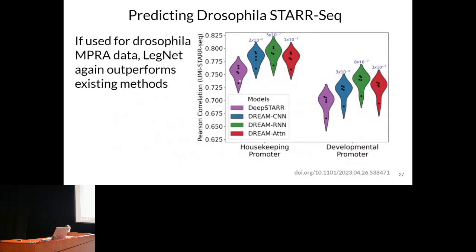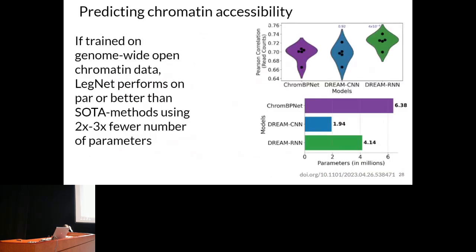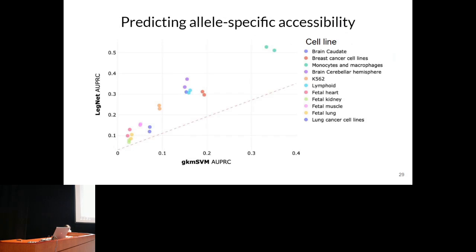Next, our collaborators have shown that on Drosophila MPRA data, our model and its modifications yet again surpass the quality of models from the original work. Again, if we apply our architecture or its modification to the task of predicting epigenetic tracks, it turns out that using times fewer parameters, our model is able to surpass or perform on par with the current state of the art for single epigenetic track prediction. Even if applied to the task of predicting allele-specific events, our model again surpasses the quality of other models used for this task.